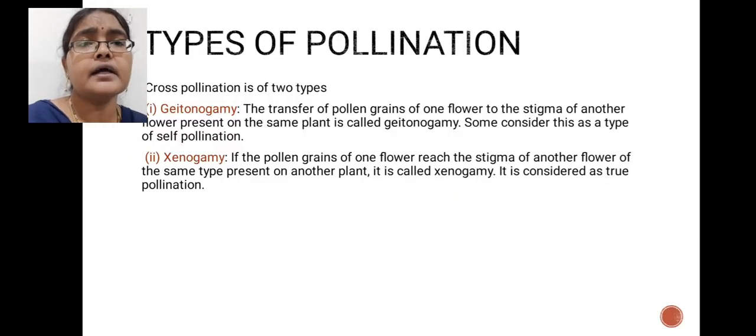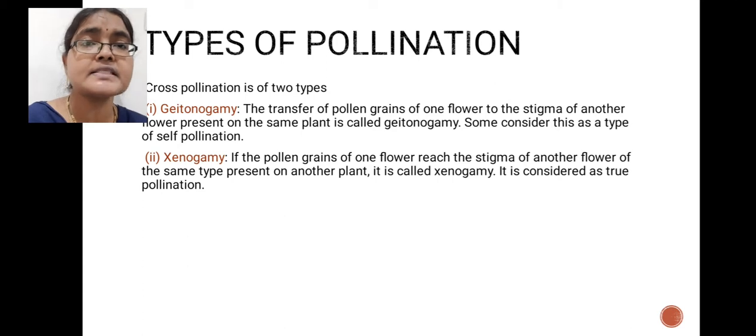Next, we will discuss the types of cross-pollination. Cross-pollination is further classified into two types: one is geitonogamy and another one is xenogamy. What does geitonogamy mean? Here pollen grains are transferred from one flower to the stigma of another flower, but these two flowers are present on the same plant. That type of cross-pollination is called geitonogamy.